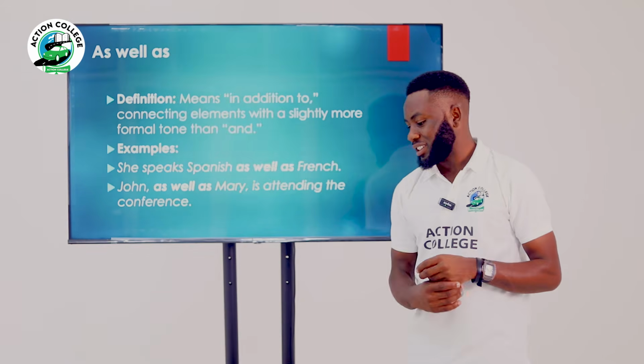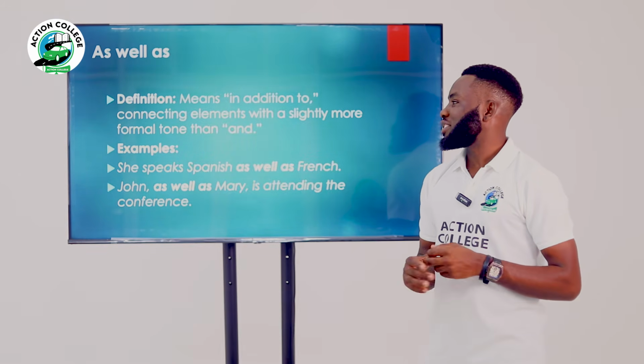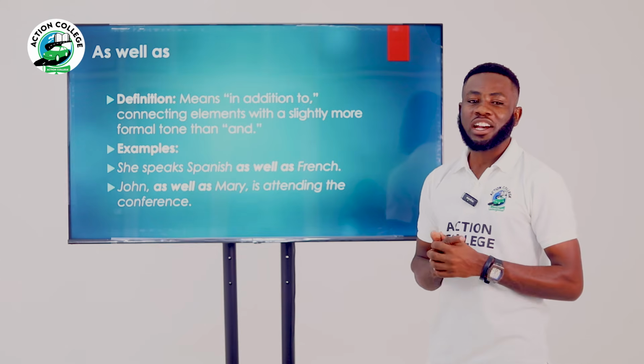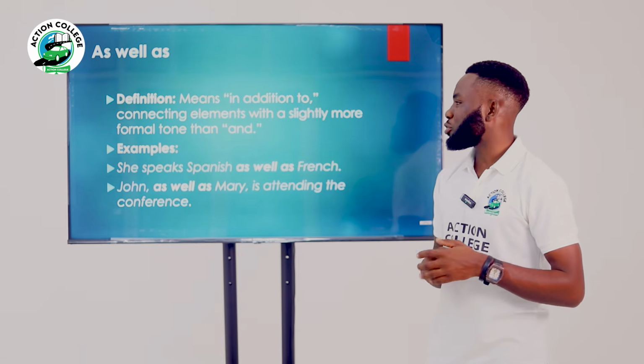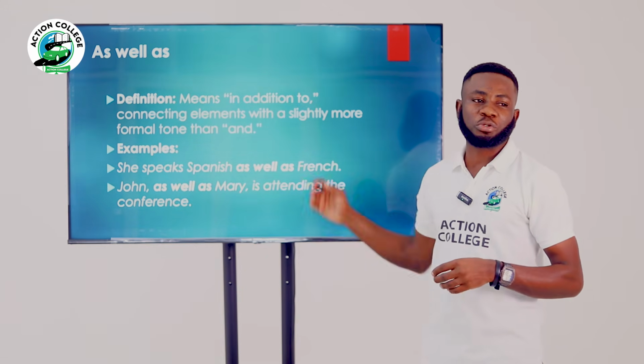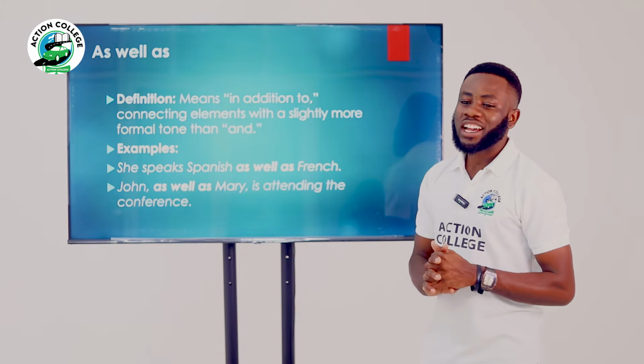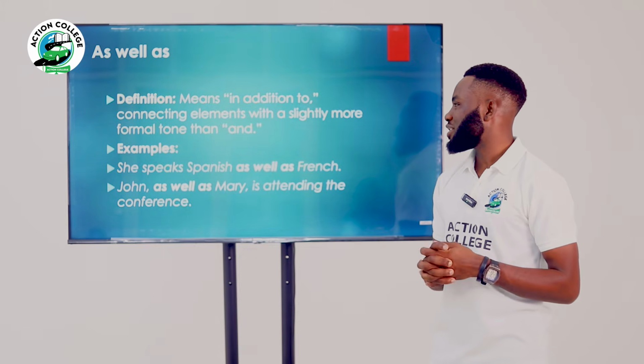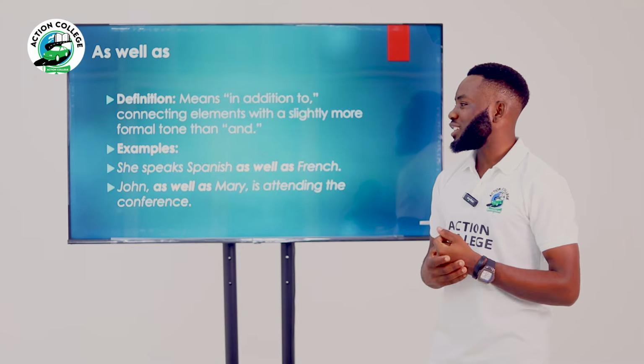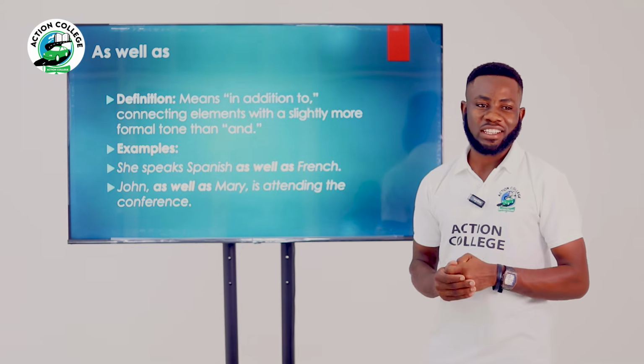Then, as well as. By definition, this is an expression that means in addition to. It's like connecting elements with a slightly more formal tone than others.